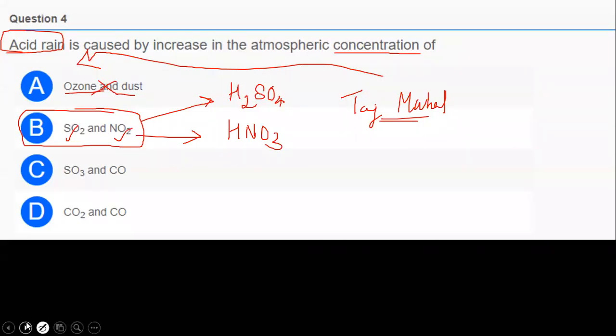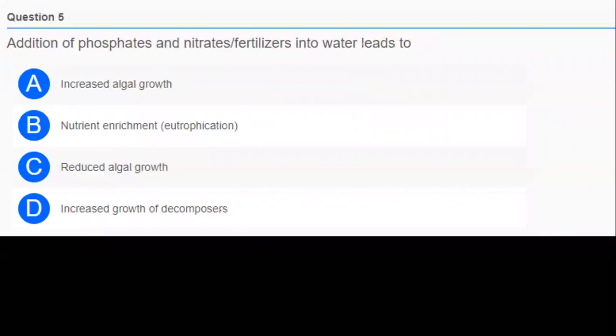Listen to the class. Fifth question, addition of phosphates or nitrates, that is fertilizer, into water leads to option A, increased algal growth, B, nutrient enrichment or eutrophication, C, reduced algal growth, D, increased growth of decomposers. Answers for the question.